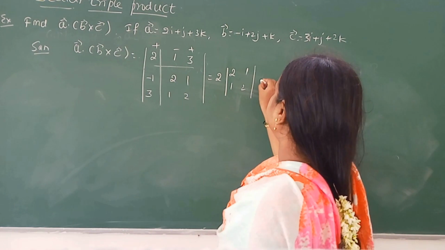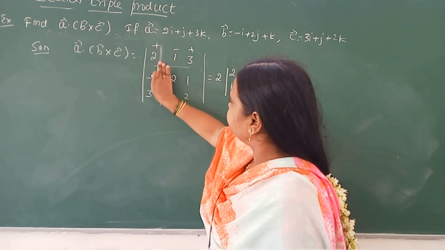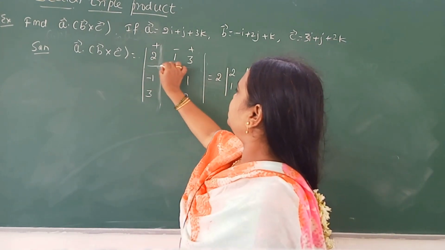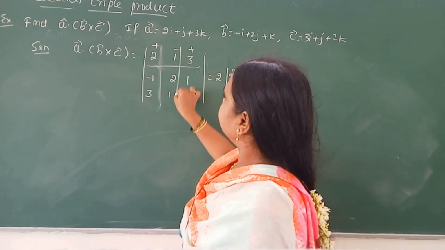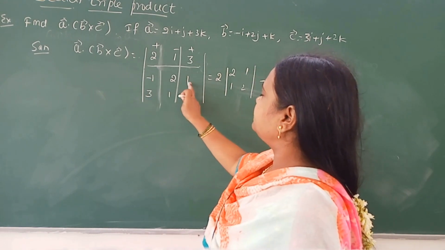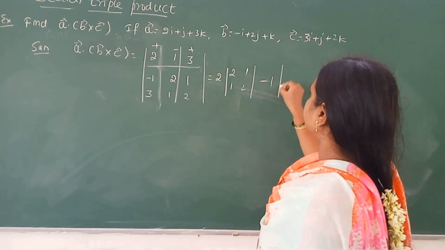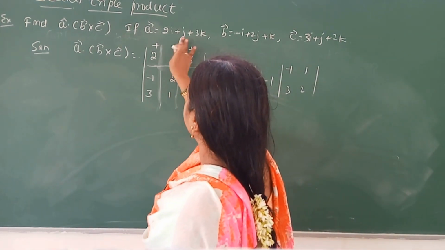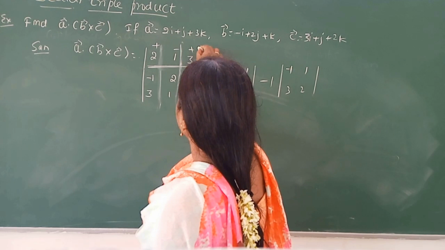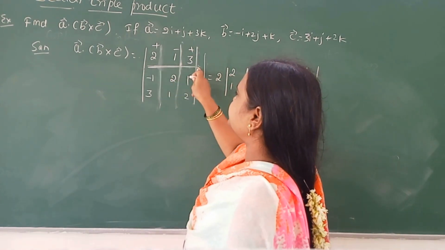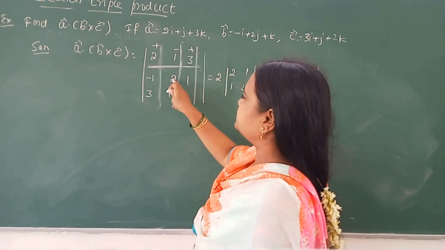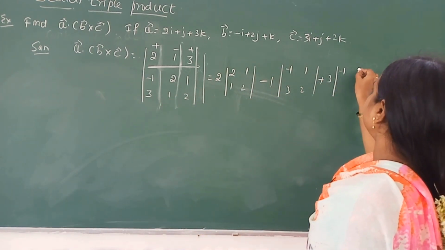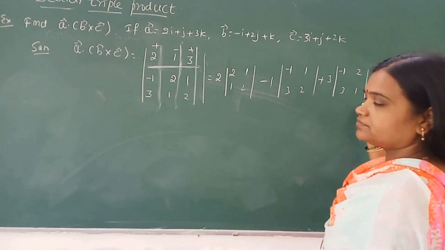Next, minus 1: delete the corresponding row and column, we get minus 1, 1, 3, 2. Next, the last one, plus 3: delete the corresponding row and column, we get minus 1, 2, 3, 1.